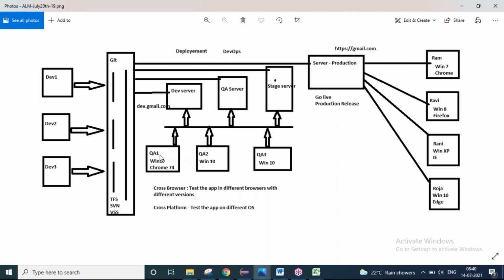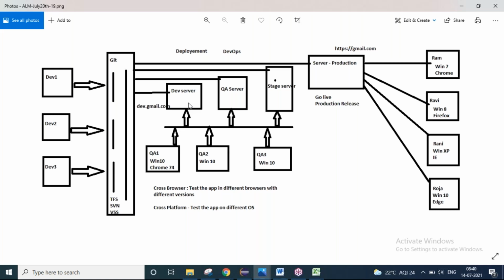In my view, QA1, QA2, QA3 is nothing but the testing team. Dev1, Dev2, Dev3 is nothing but the development team. Dev server, QA server, stage server, these are the servers. You will be testing your application on these servers. You may conduct both functional testing and performance testing. What do you mean by functional testing? You log in, compose an email, send it. If that is happening, that is called functionality.